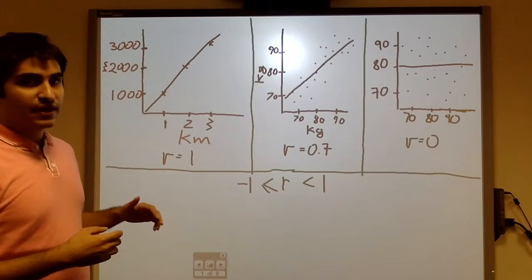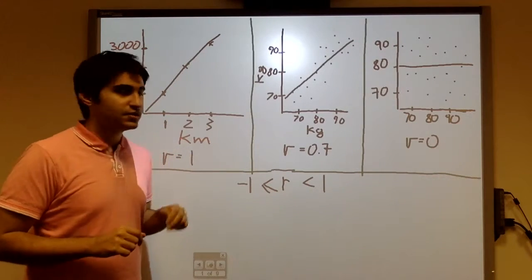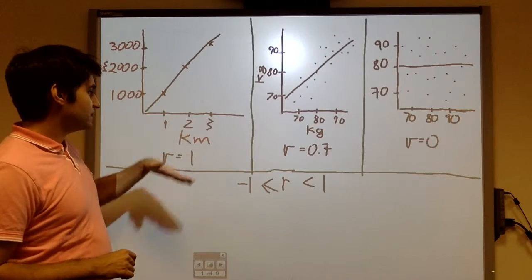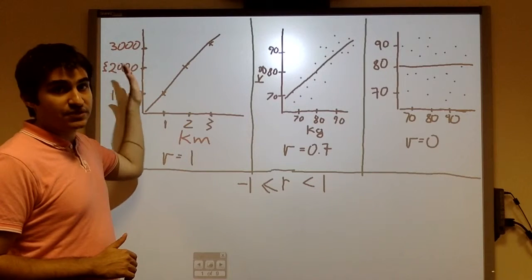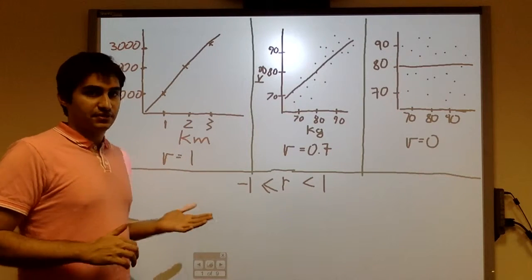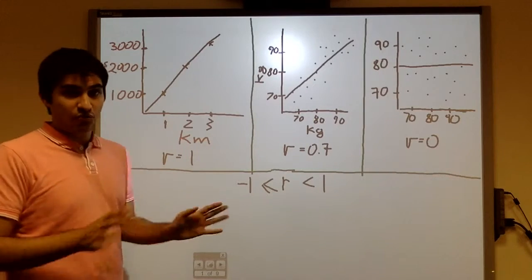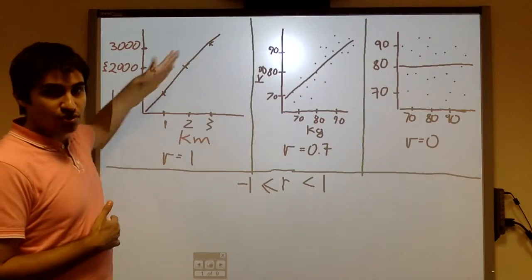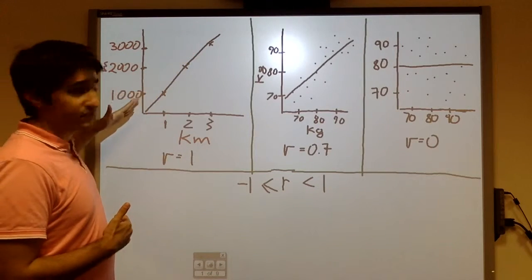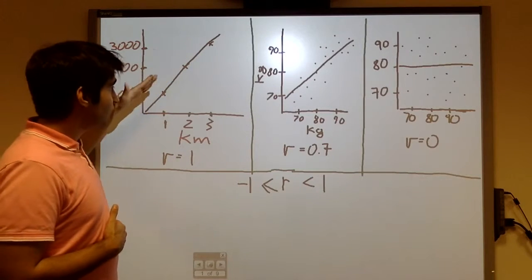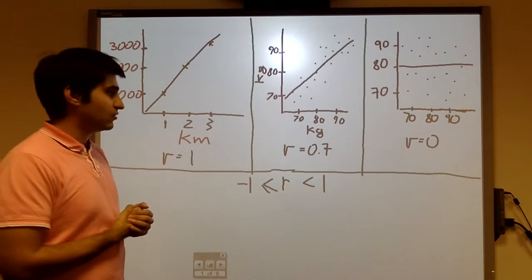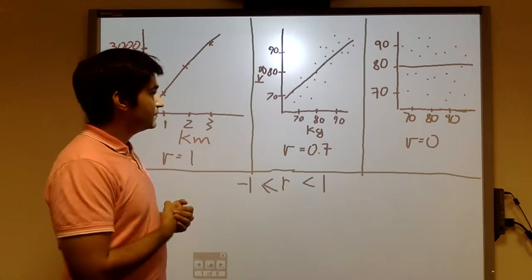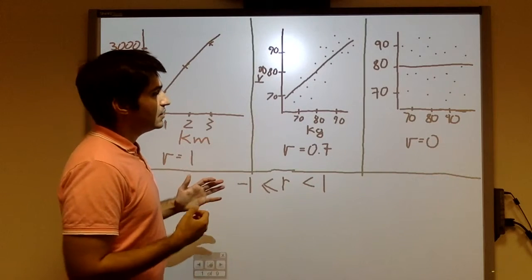So a hypothetical example of a perfect correlation, as you can see here on this side of the board, is if we were to compare kilometers to meters. One always perfectly predicts the other, right? So 1 kilometer is always 1,000 meters. 2 kilometers is always 2,000 meters. And so if you were to draw the line, you can see that it would have a slope of 1, i.e. a perfect correlation.